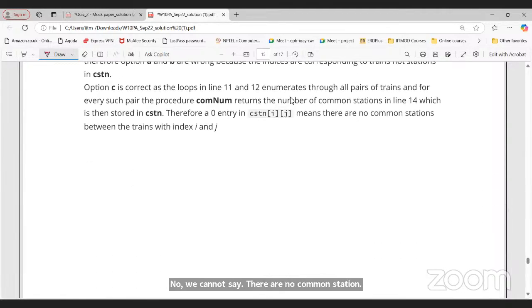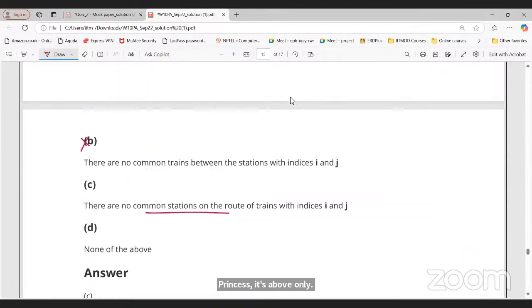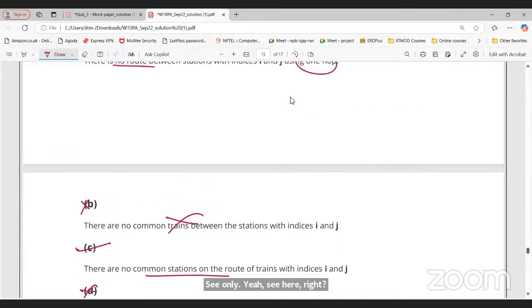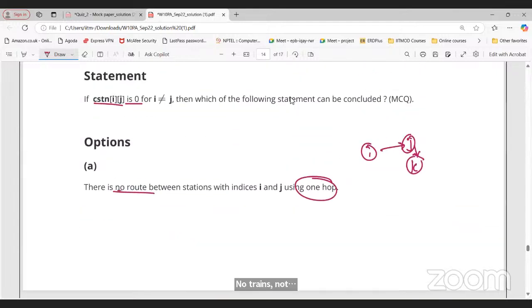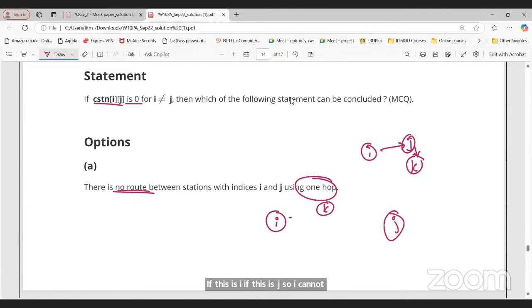So what is the correct option here? Option C only. None of the above. Could you explain option A once again? There is no route between the stations with indices i and j using one hop. So if this is i and this is j, I cannot go from i to j using one hop, meaning we have one intermediate station like this, not this one.